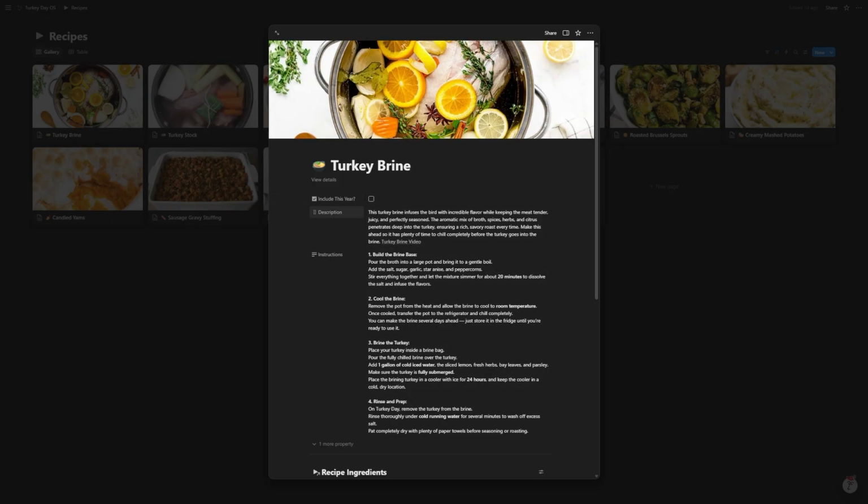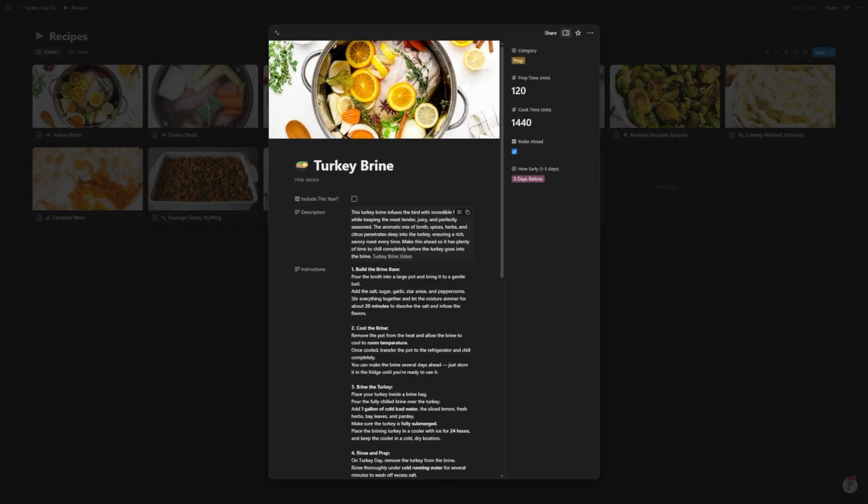And then I'll explain what the include this year does, and then view details. I know one of the things I want to change is here. This is a number field, and I might want to change this to something else because it's kind of hard to read 1440 minutes. I might want to switch that and have that configured a different way. So maybe it'll just say the number of hours instead of just putting the minutes.